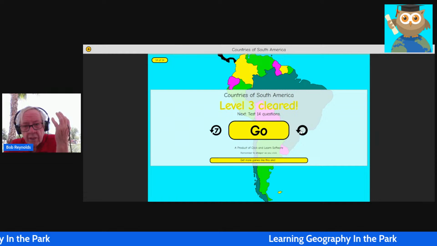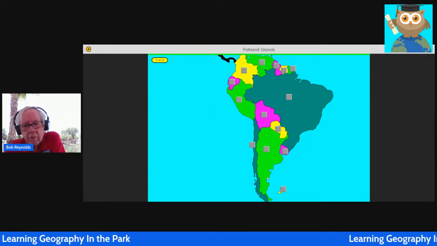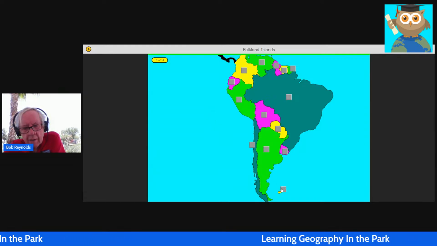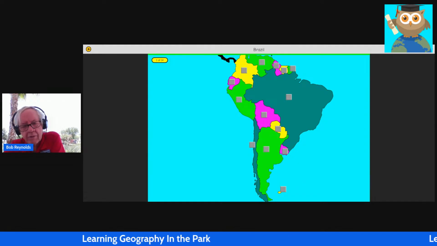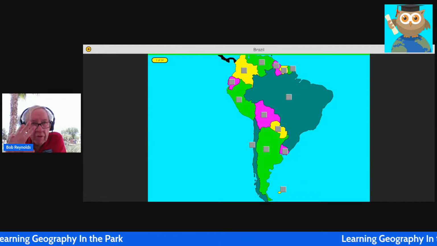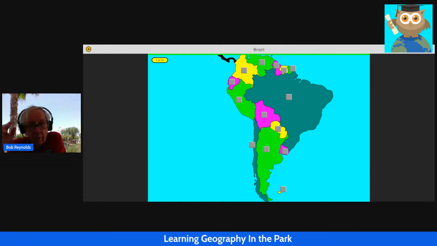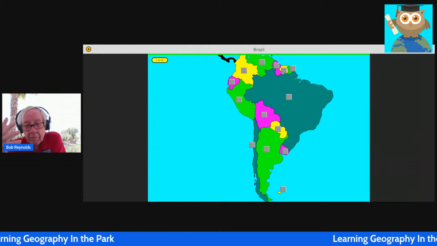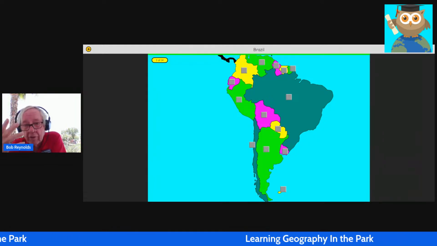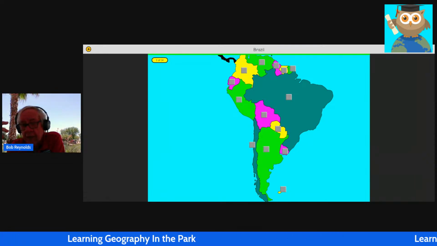Okay, we could review. We could go through this over again by clicking this button, but I'm going to click the go button and go right into working in test mode. In test mode, the difference is, watch what happens. When I click the correct button, I get a green light, but the button does not disappear this time. In test mode, whether you're working on the 50 states or whatever, all 50 buttons are still going to be on the screen. It would ask for Vermont. You have to know that's Vermont, and not just because it's the only button up on that part of the screen. You have to know that's Vermont or New Hampshire, Massachusetts, Rhode Island, Connecticut, and so forth.